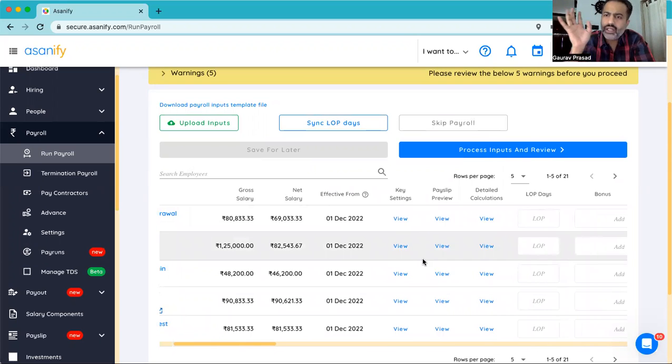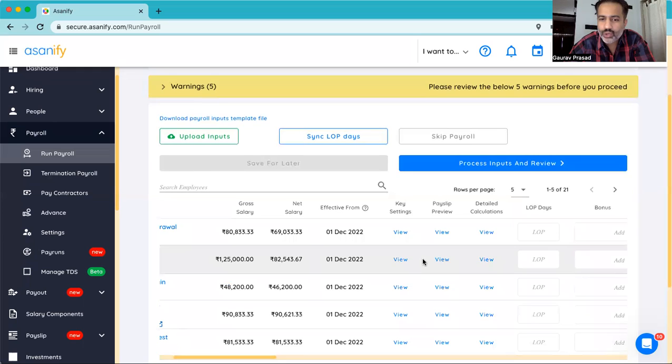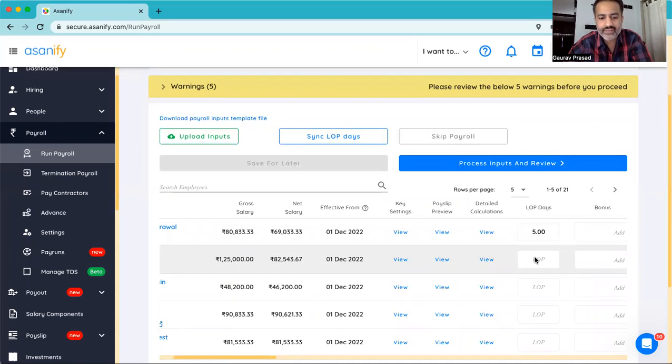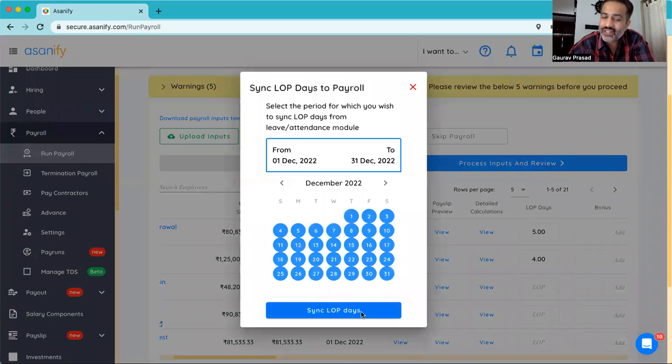While running the payroll, you see at this stage, the system has calculated the gross and net salary for each, but almost in all the cases, you look at some variable incentive that may be getting paid out. There may be some loss of pay that the employees can go through. So at this stage in the payroll, you can actually modify those things, whether it is, let's say, 5 days of LOP for this employee, there is 4 days of loss of pay for another one. If you have defined the attendance policy like we saw 5 minutes back, you can also sync the LOP days basis the attendance for that month, and all the loss of pay calculations for each of the employees can get done automatically.